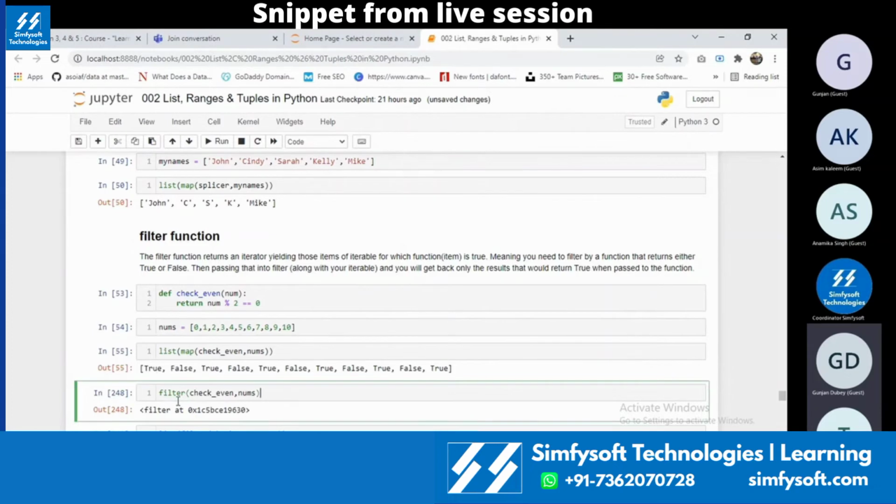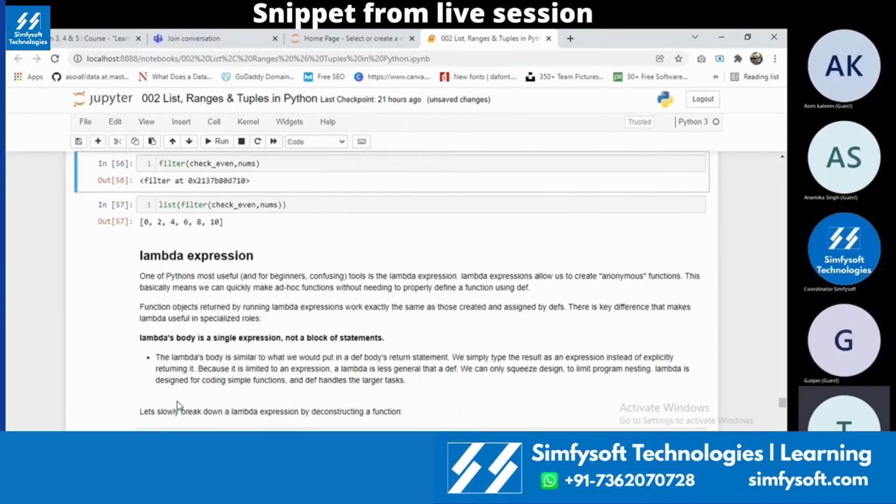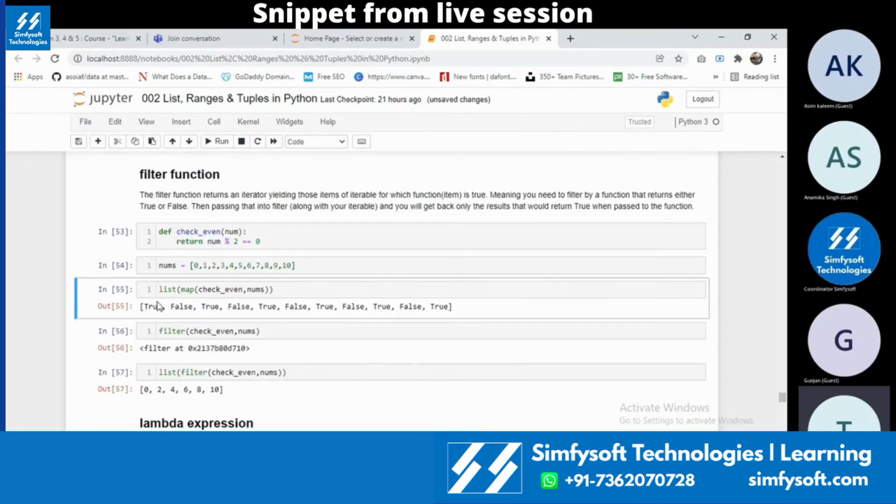What basically filter will do is it will return back only the values for which the condition has been given as true. Okay, if you check, 0 is returned, okay, it will ignore 1. It will filter 1, then 2. Similarly, 4, 6, 8, and 10 will be given accordingly. That is the function of a filter. It will basically return only the values which are actually true. Okay, false values will be filtered out of it. As the name says, it is a filter function. Is the filter function clear for you guys?